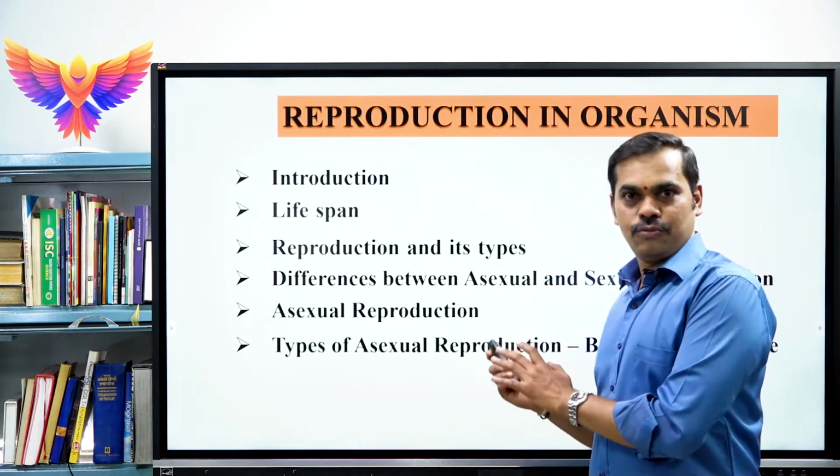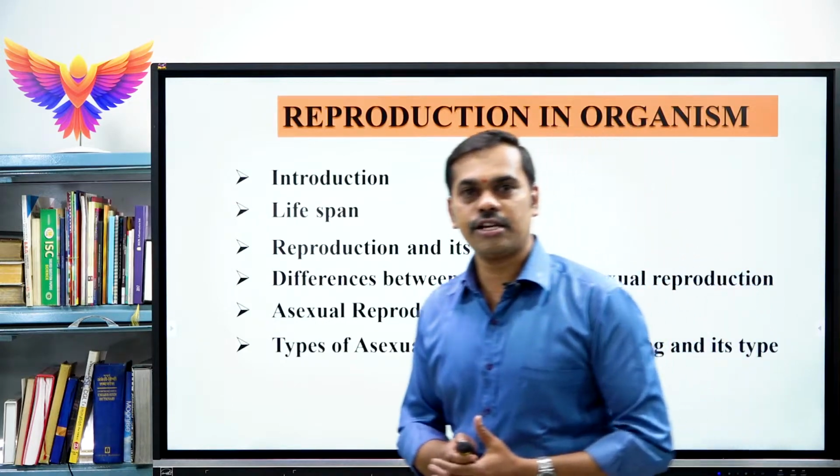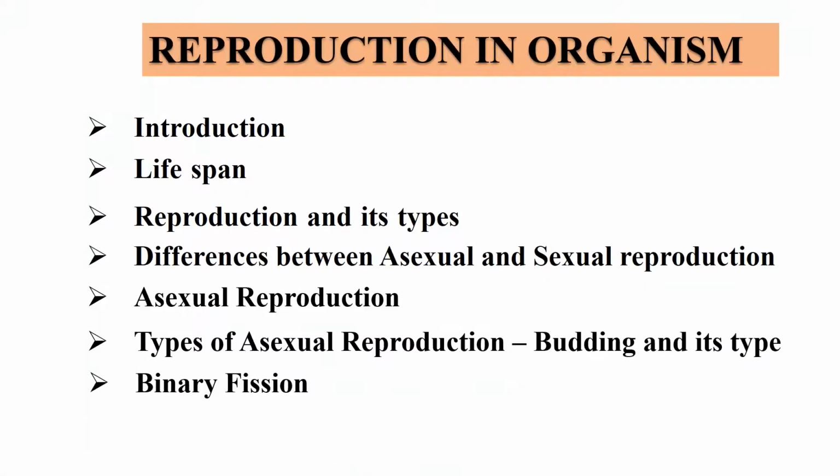So under this module we will be learning the first 2 important types of asexual reproduction, budding and binary fission. Types of binary fission and budding, these are the important concepts we will be learning.